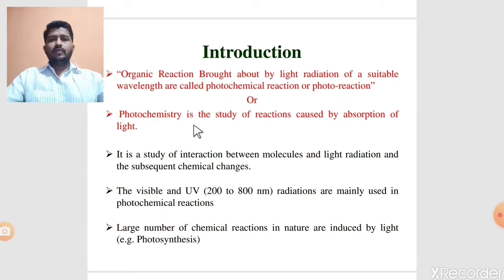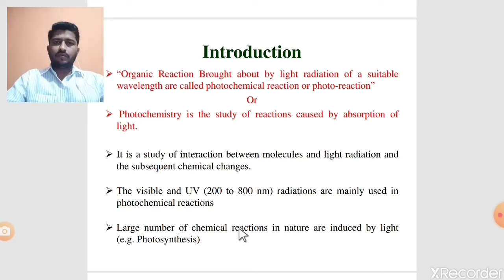Simply, photochemistry is the study of reactions caused by absorption of light. When any organic molecule absorbs light radiation, then there are some photochemical changes, and the study of these photochemical changes is called photochemistry. Now, visible and UV radiations are mainly used in photochemical reactions. Naturally, a large number of chemical reactions in nature are brought about by absorption of light radiation, and the best example of a natural photochemical reaction is photosynthesis.